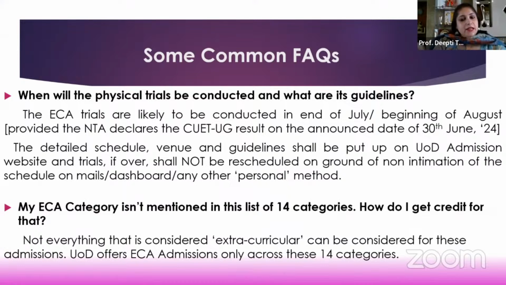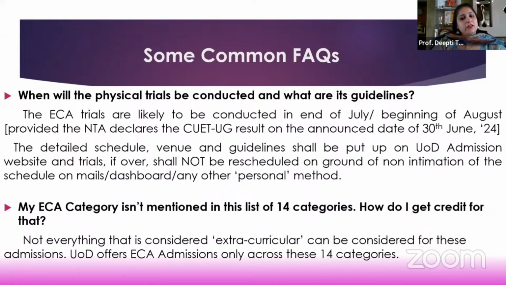The point is that there are a number of extracurricular categories; it's not a closed list. But from the point of view of admissions in DU, only these 14 categories are considered in the ECA category. We are not undermining what you have done, but everything cannot be considered, and we have a certain criteria, and these 14 categories have been accepted after passing through various levels.